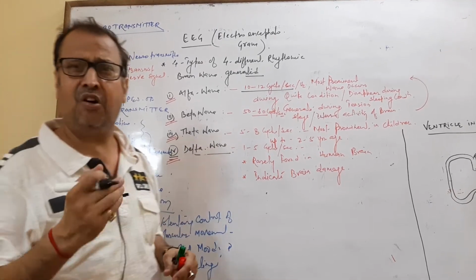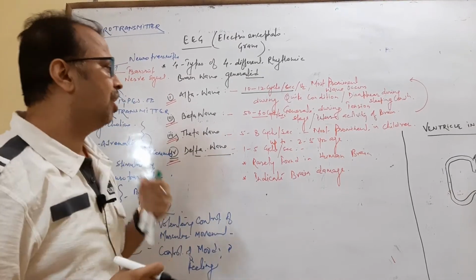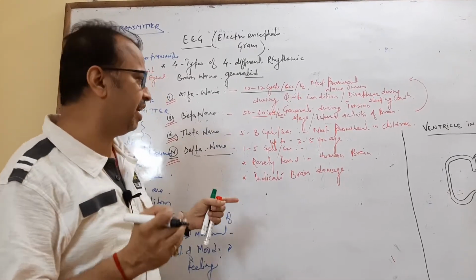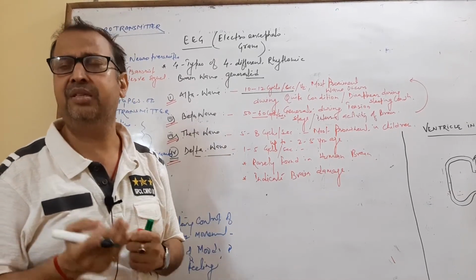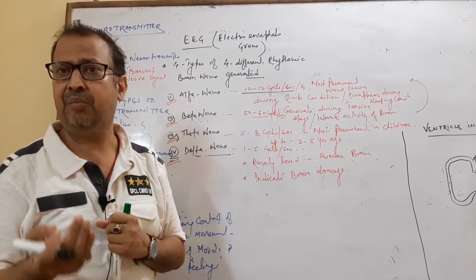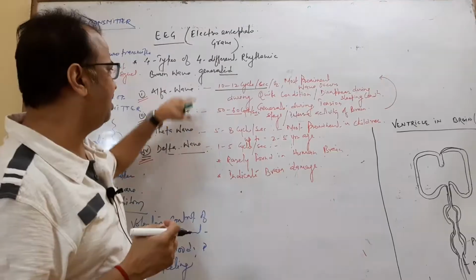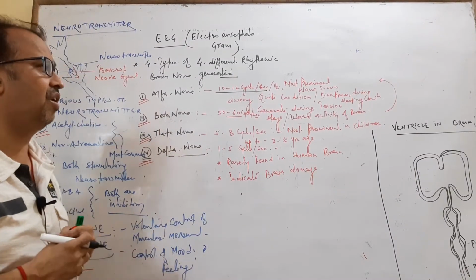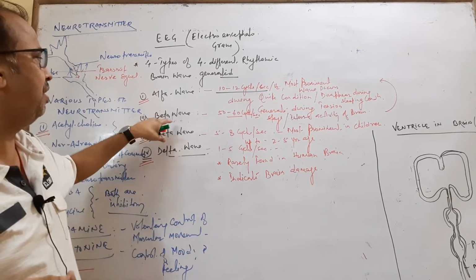It is rarely found in the human brain, and when it is generated, it indicates that brain damage is taking place. So these are the various types of waves recorded in the brain. The most prominent wave is the beta wave.